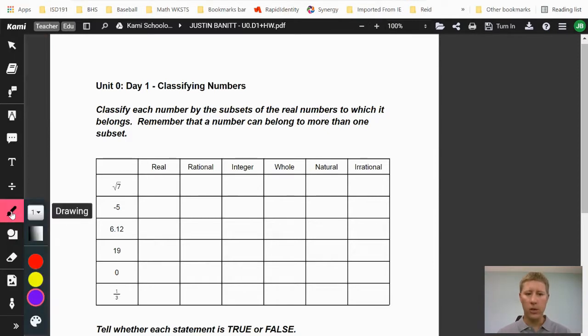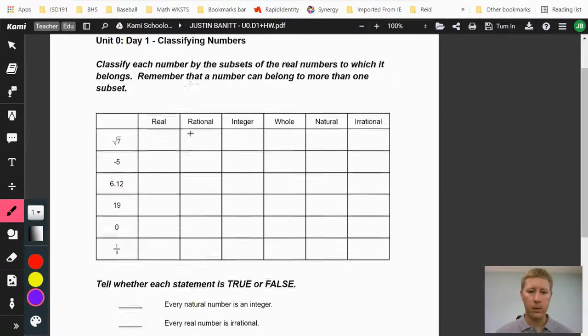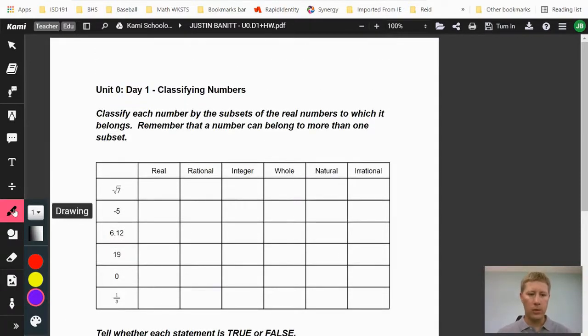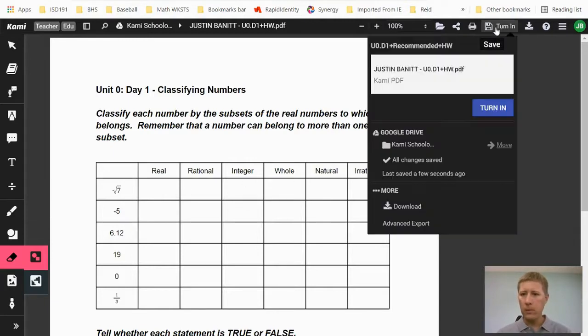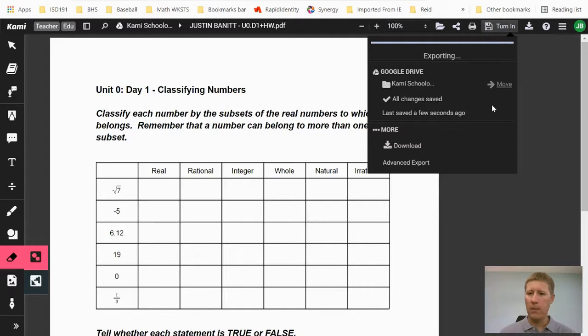From here, you have a lot of different options. For the most part, you're just going to use the drawing option, and you're able to write in your answers. So after you watch the video, you'll come do this and then check the answers to it. Okay, so this is the first daily homework. So drawing, erasing. Those are the 2 big ones that you'll need. When you're done, you click turn in. You come down here and click turn in again, and it's going to take you back to Schoology.